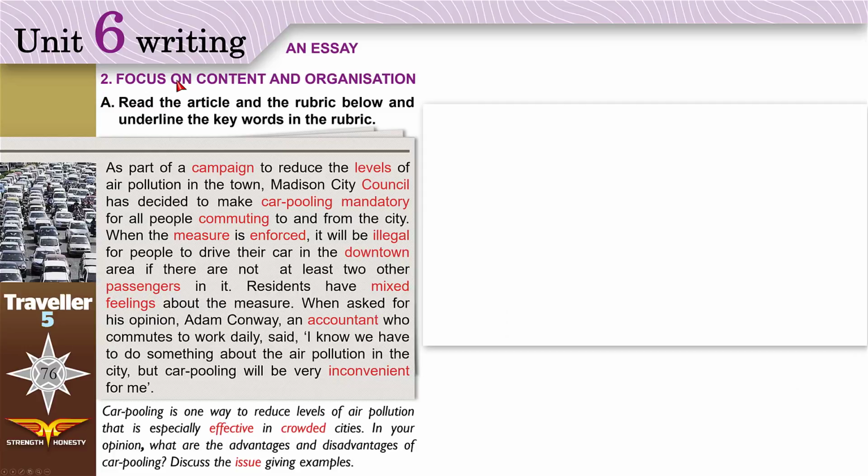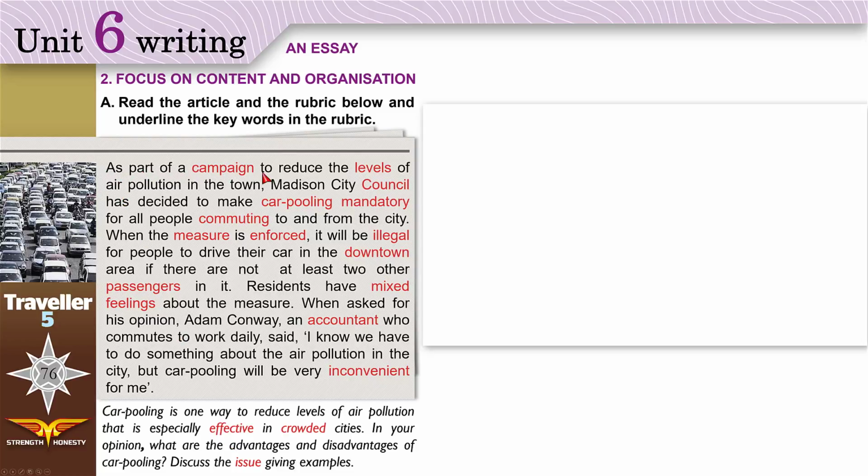2. Focus on content and organization. Content, the ideas. Try to look at the ideas and the way they are arranged. Read the article and the rubric below and underline the key words in the rubric. This is the rubric. After we finish reading the article and the rubric, we will underline the keywords.